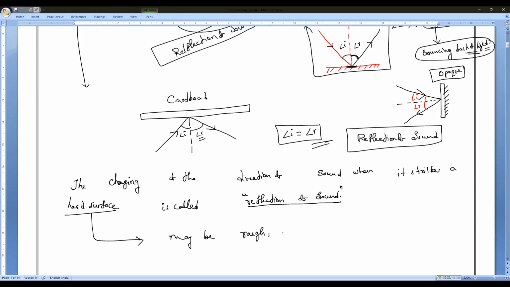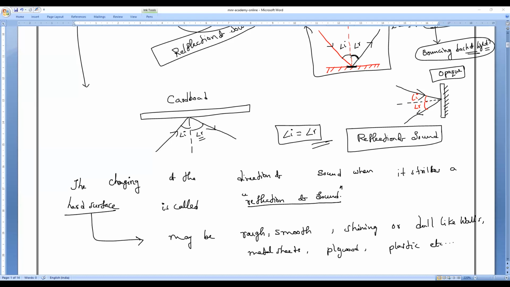It may be a rough surface, or smooth, or shining, or dull. We can take walls, metal sheets, plywood, plastic, anything, whatever is available, that is the hard surface. I hope I'm very clear. I want a response from everybody.